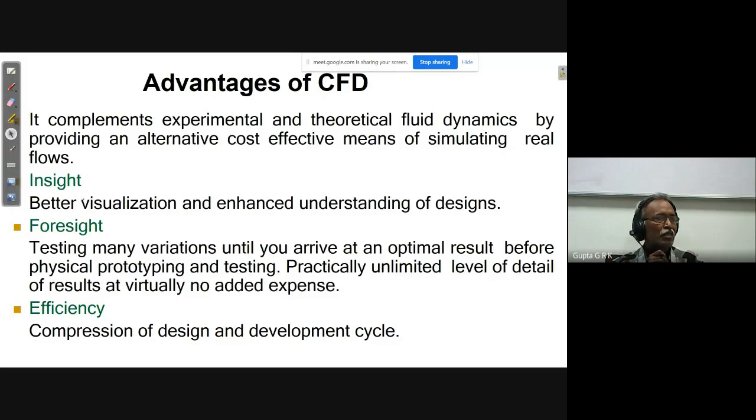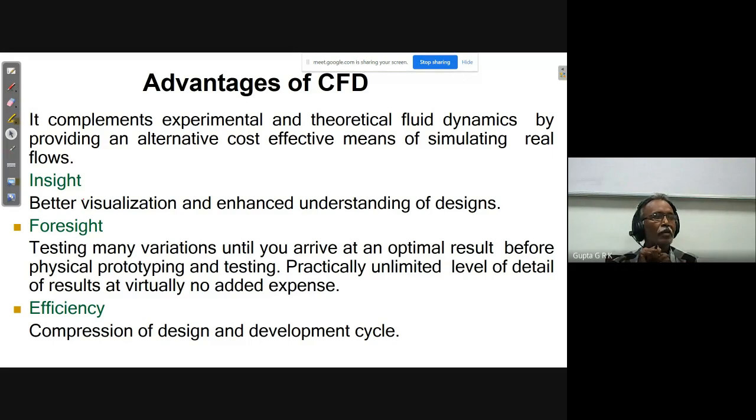That is the advantage. And testing many variations until you arrive at an optimal result before physical prototyping and testing. Okay, so various geometries you can try, and you can produce whichever is the optimal shape. So that saves a lot of time. And after producing whatever optimal shape you are expecting, then you can do experiments and check, and then you can go for the prototype.